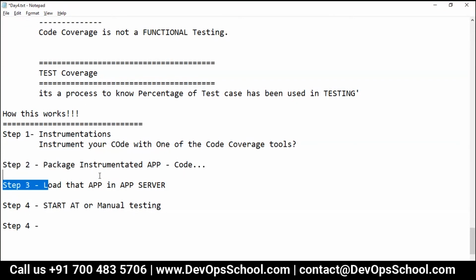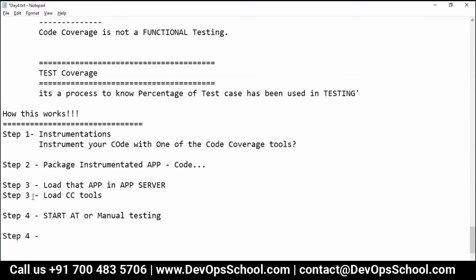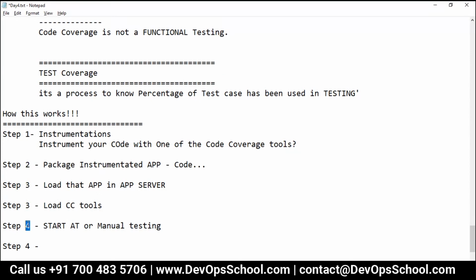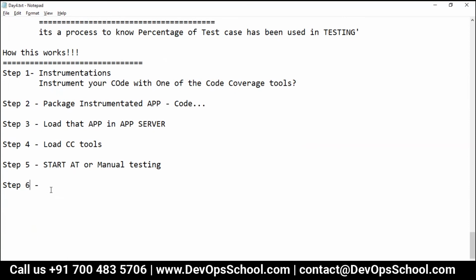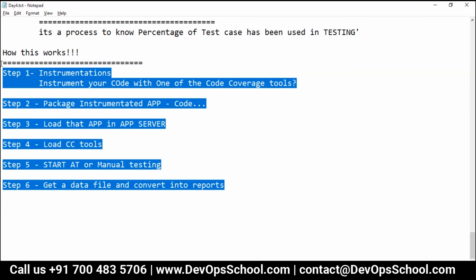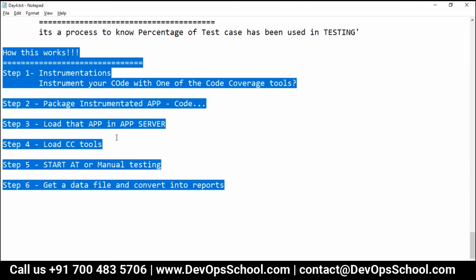Instrument this code package, load that app. Load CC tool. Start the, this is 4, this is 5, this is 6. Start acceptance testing or manual testing. Get a data file and convert into reports. So guys, that is the things which typically we do in all the code coverage.